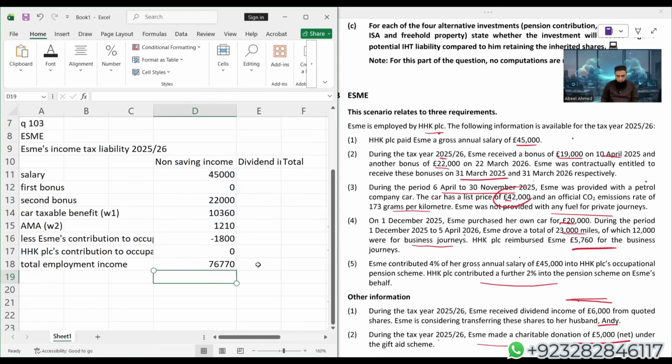Okay, this is total employment income. I'm just writing the dividend directly here, which is 6,000. Now let's go for the total, this plus this. Now let us deduct personal allowance. Of course, personal allowance is first deducted from the non-saving income, 12,570. That will give us taxable income.